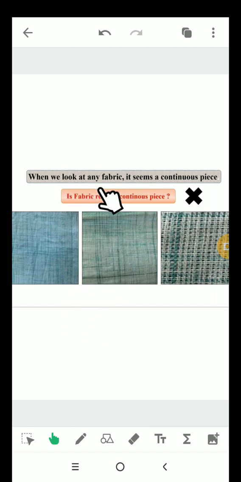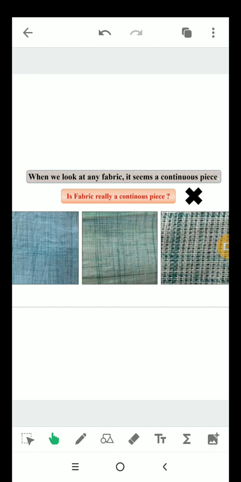Whenever we look at any fabric, it seems a continuous piece. Is fabric really a continuous piece? Isn't it? For this, I want you to take a closer look at any fabric piece in your house.